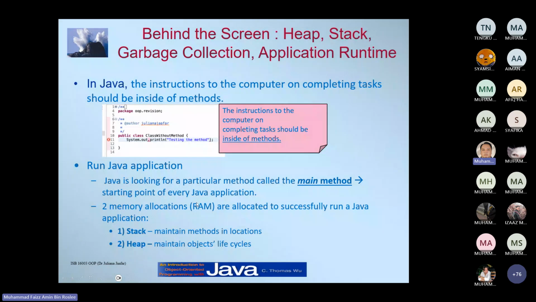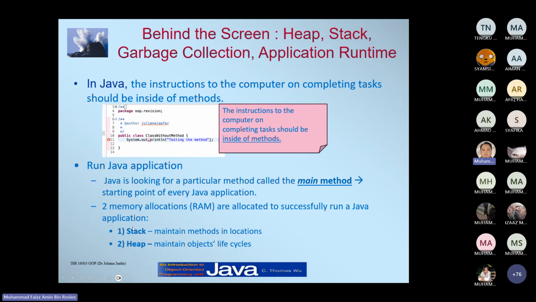Two memory allocations, or RAM, are allocated to successfully run a Java application. Every Java application will have two memory allocations. The first one is the stack.